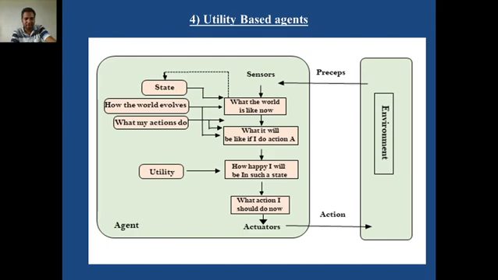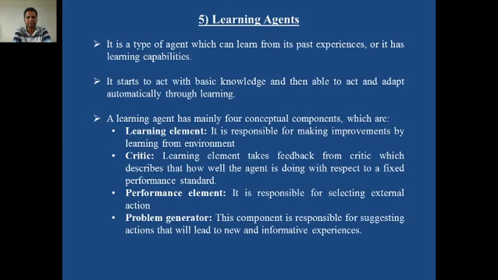Okay, this is the meaning of this box, how happy I will be in such a state by going through that route. Whether I will be happy by going on the first route, or the second route, or the third route, this calculation is performed by the utility function. So based on the utility, a certain route is selected, and then the corresponding action is selected with the help of the actuator. This is the meaning of utility based agents.